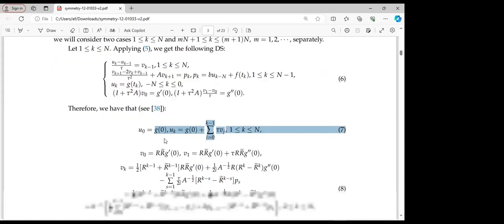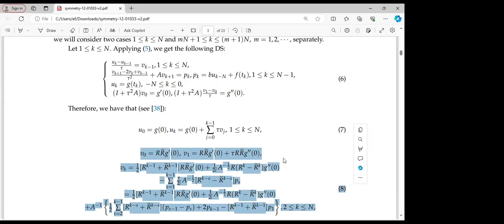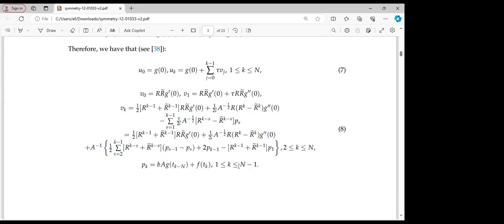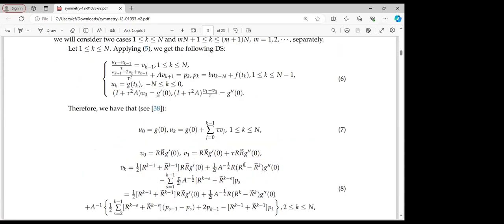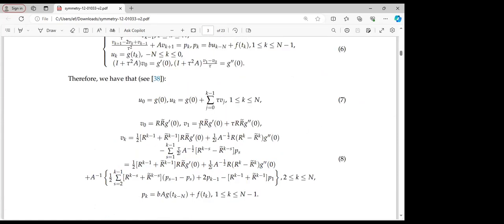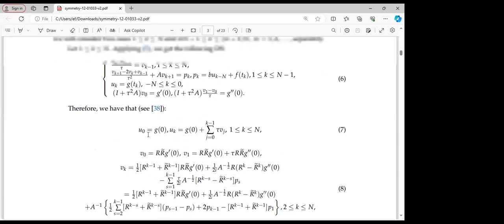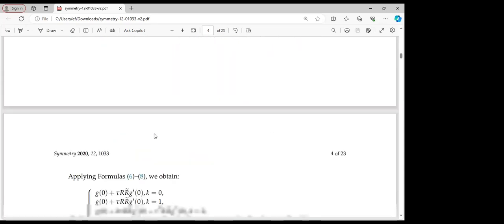And also by solving this, we'll have v naught defined as the following, equation 8. After substitution and some simplification, we end up with equation 7, as well as equation 8, where we have u naught and v naught, which happen to be the initial conditions in this case.